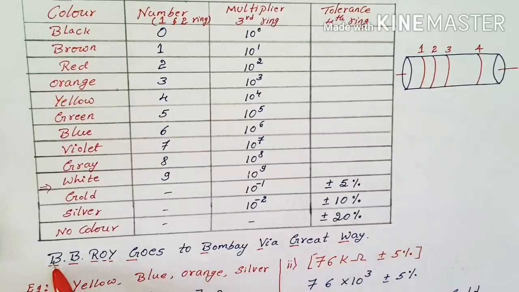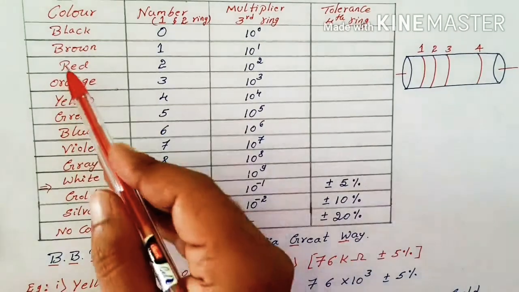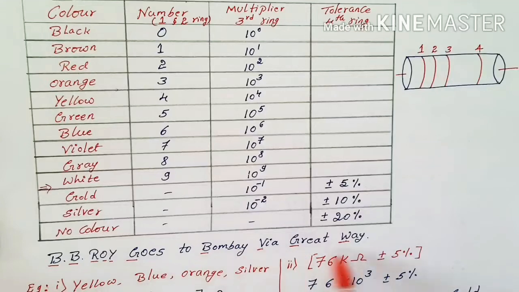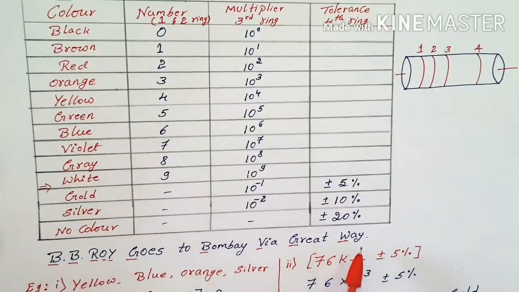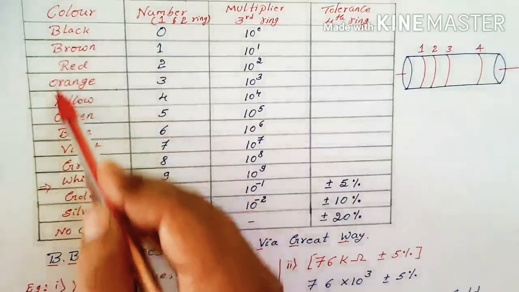B means black, brown, R is red, orange, yellow. G means green. B is blue, violet, gray, white. Or you can also frame your own sentences where it suits. Don't change the color sequence.